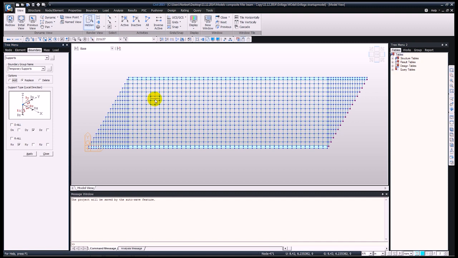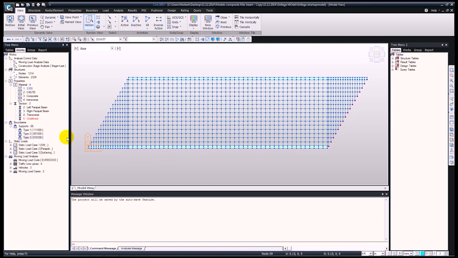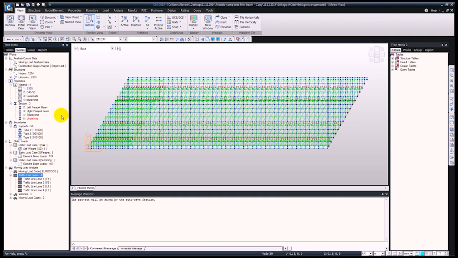Because we are going to have construction stages, in the first construction stage, only the longitudinal elements are going to be activated. In order to restrain these into the dy direction and also the rotation for Rx, we needed these supports. So these supports are going to be activated in the first construction stage and removed in the second one. Okay, so for the static load cases, we have the same ones as before, except that in this case they are element beam loads instead of surface loads, pressure loads, and also the traffic line lanes. These, instead of being surface lanes, these are line lanes.